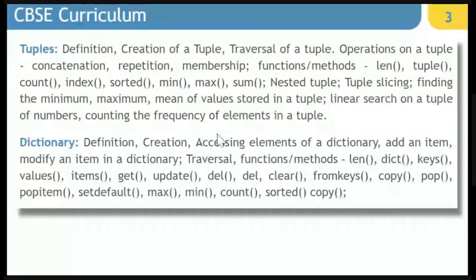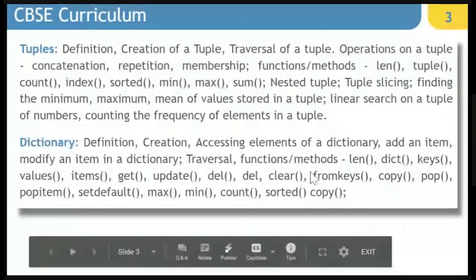And the last topic which we'll cover is going to be from dictionary, where we'll be doing creation, accessing elements of a dictionary, adding an element or item, modifying an item in a dictionary, traversal, functions and methods such as len, dict, keys, values, items, get, update, del.